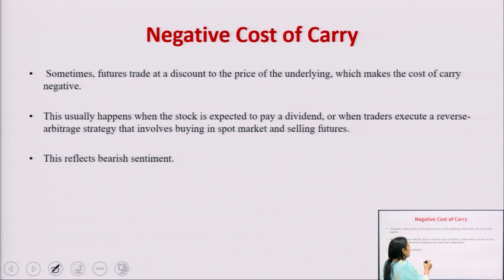This usually happens when the stock is expected to pay a dividend, or when traders execute a reverse arbitrage strategy that involves buying in the spot market and selling in the futures. Then this can happen, so the cost of carry can be negative.